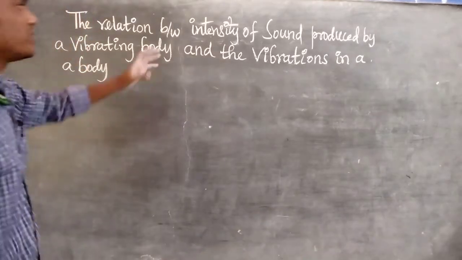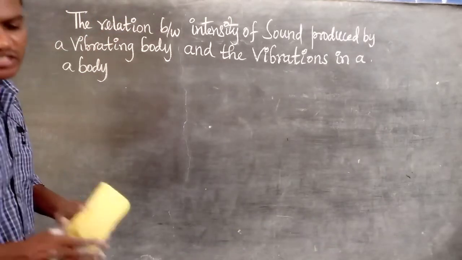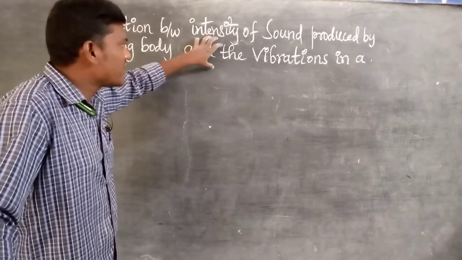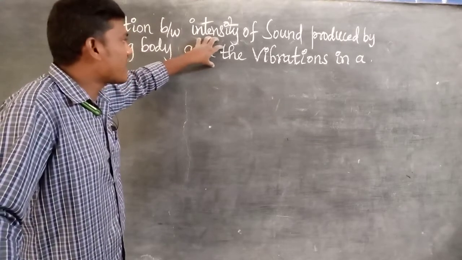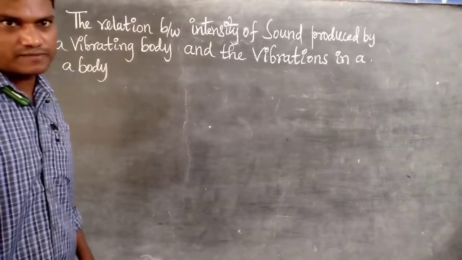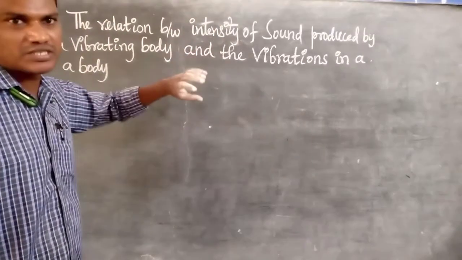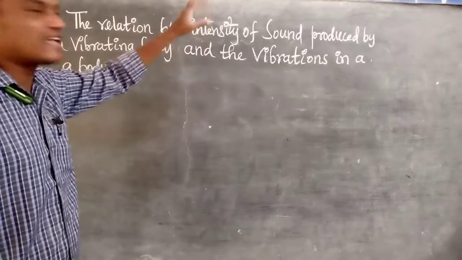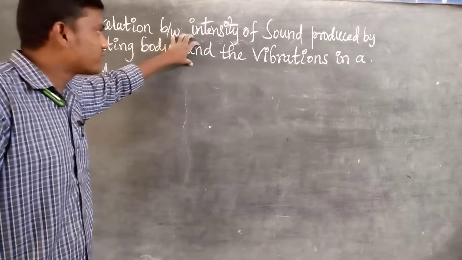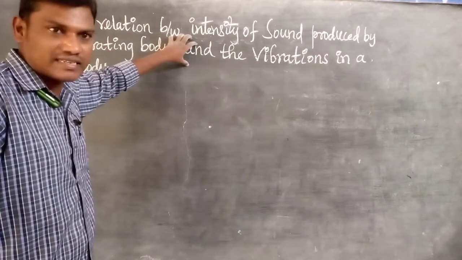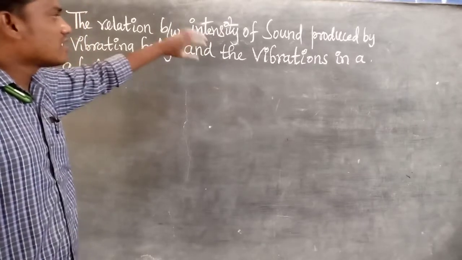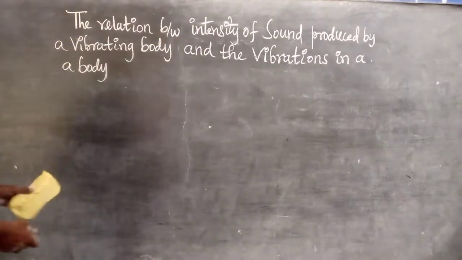That is simply intensity and vibrations. Intensity and vibration is mainly from this topic, so you can understand the loudness concept. Loudness and pitch: which has more pitch, which has less. Pitch is also another lab activity, but with the help of this one we can easily understand it. We can compare and understand the loudness and pitch concept.